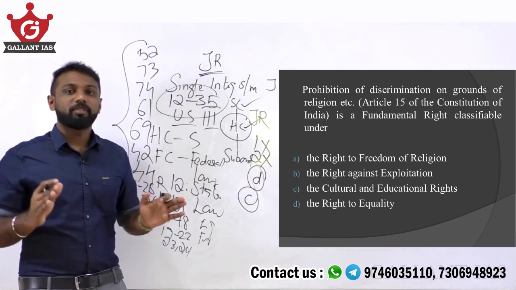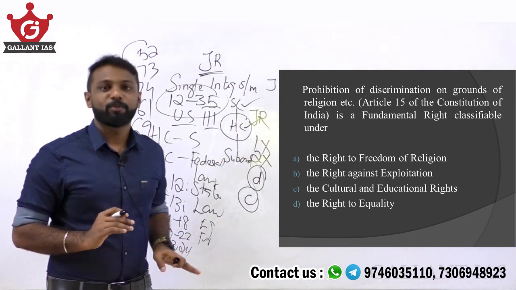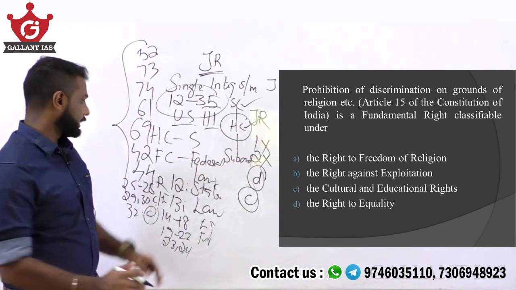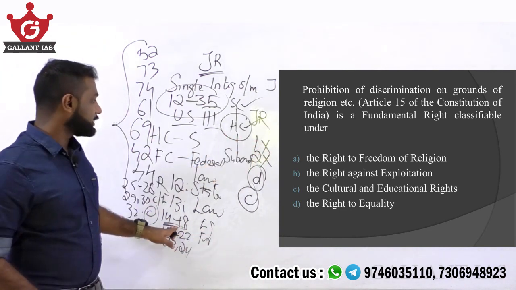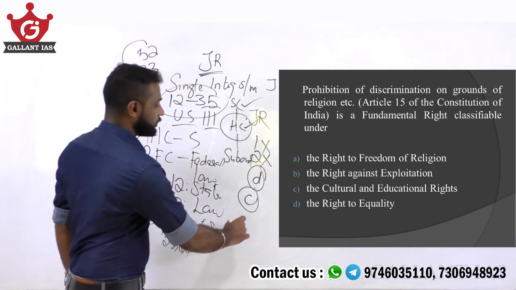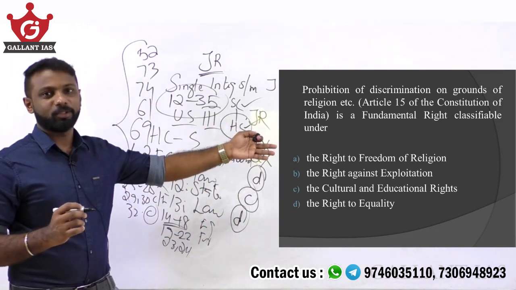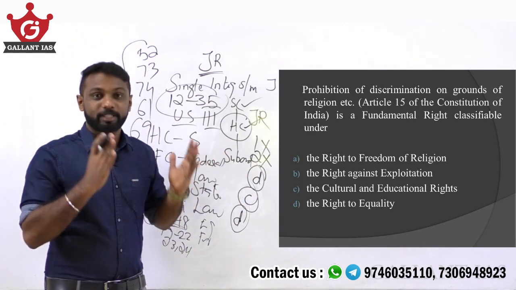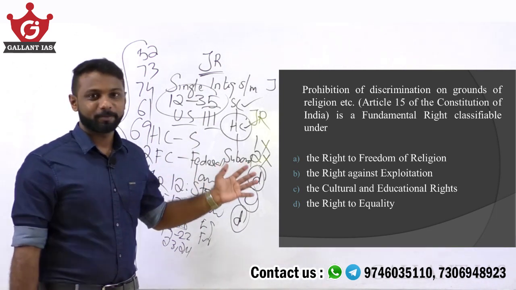Likewise, you must classify all those fundamental rights based on this pattern. Then you can easily attempt these types of questions. So here, prohibition of discrimination on the grounds of religion, that is Article 15, is a fundamental right classifiable under right to equality. That is our answer, option D. In this manner you have to prepare fundamental rights. And please note that in many of the fundamental rights there are certain exceptions. Those exceptions are also important for us from a prelims perspective.